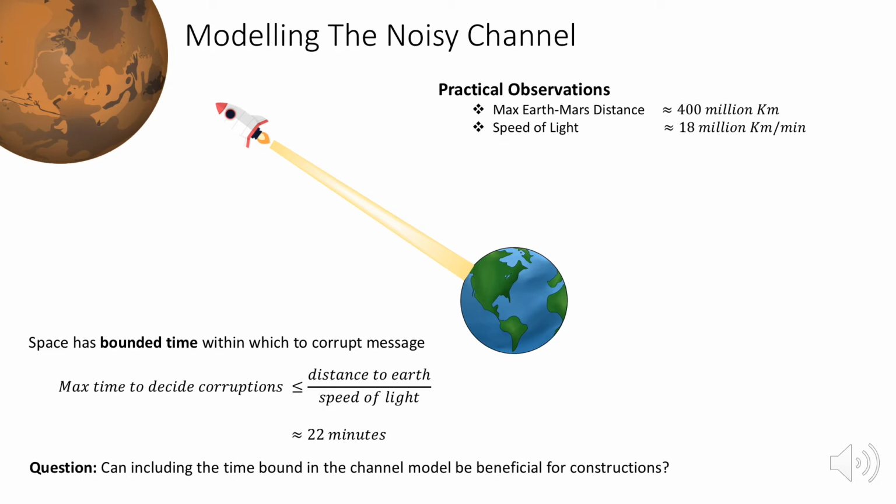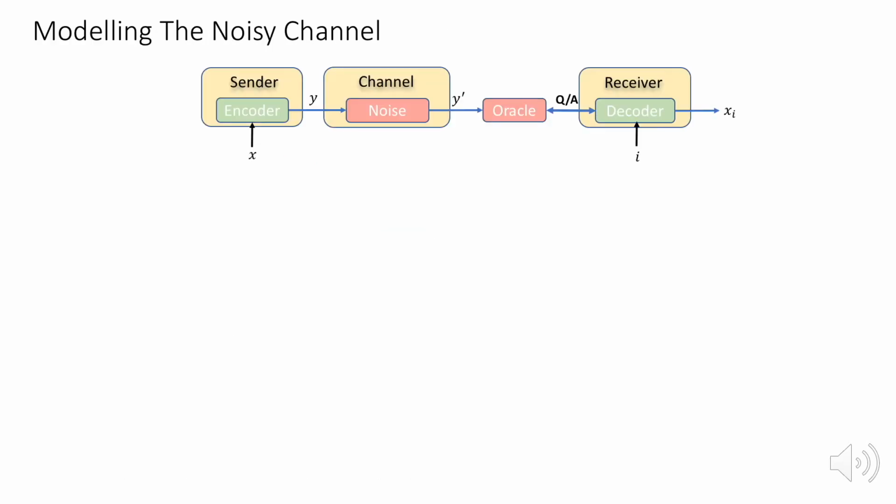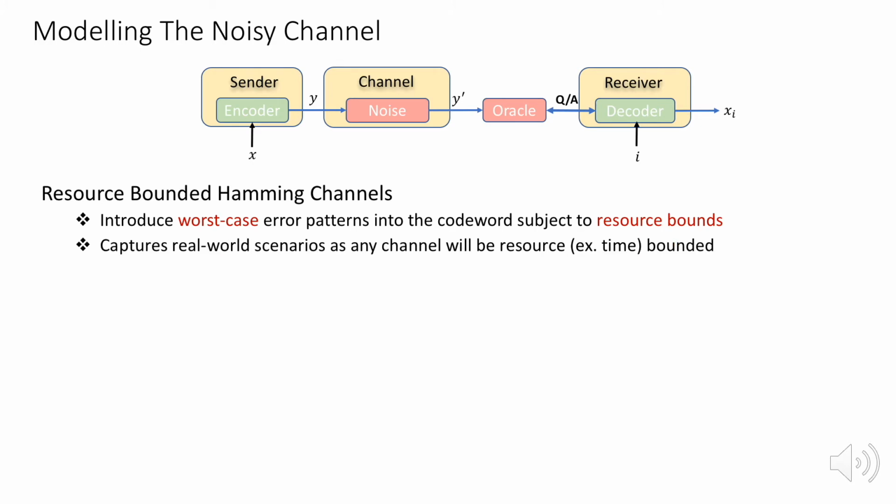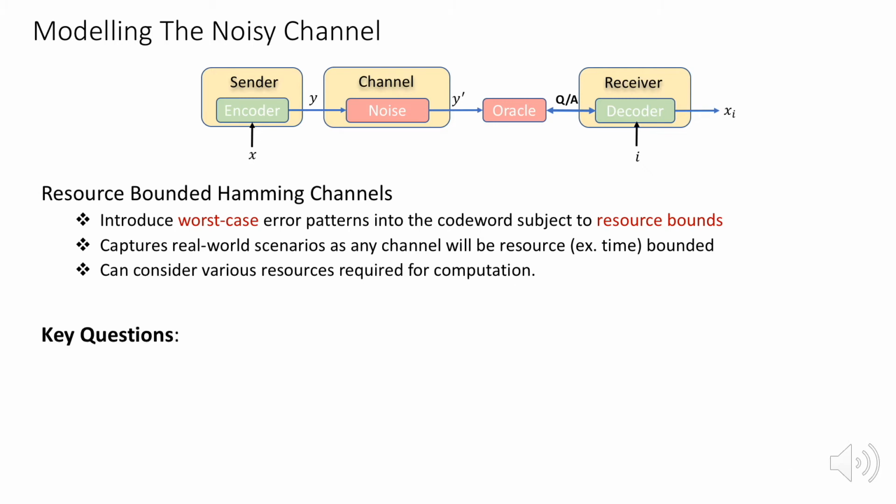So, can including this time bound help in code constructions? We can ask the same question using any general computational resource. Towards this, let's define resource-bounded channels as introducing worst-case error patterns into the code word subject to the resource bounds. Any channel encountered in nature will be resource-bounded, or at least sequentially time-bounded, as an adversary has to introduce all corruptions into the code word before the code word is handed to the receiver.